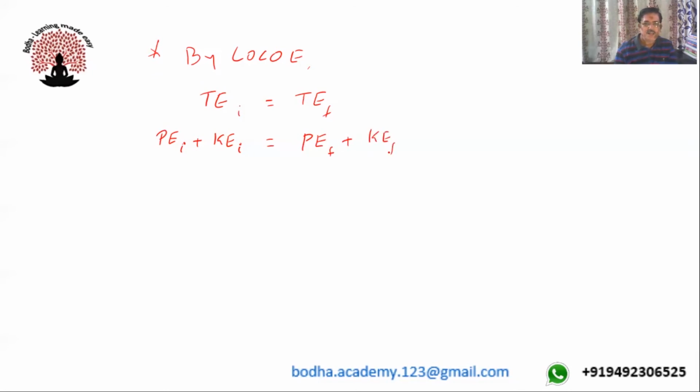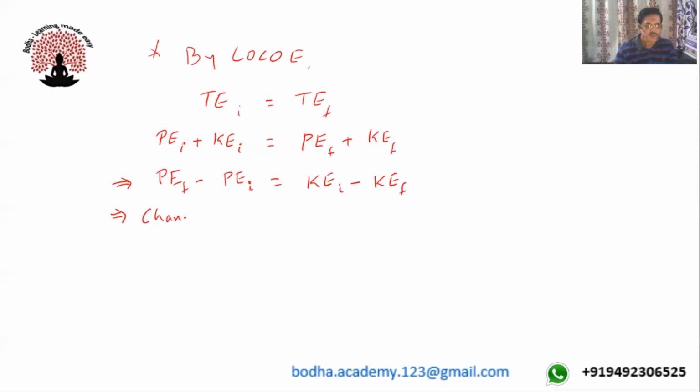This implies final potential energy minus initial potential energy equals KE initial minus KE final, which is the change in potential energy.